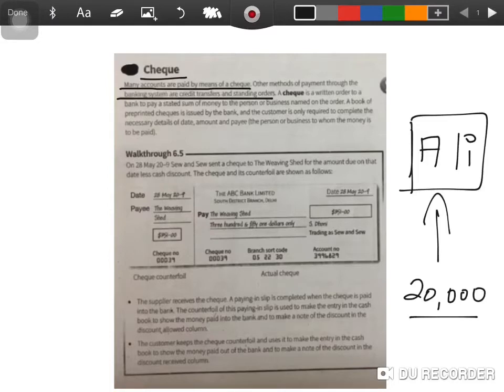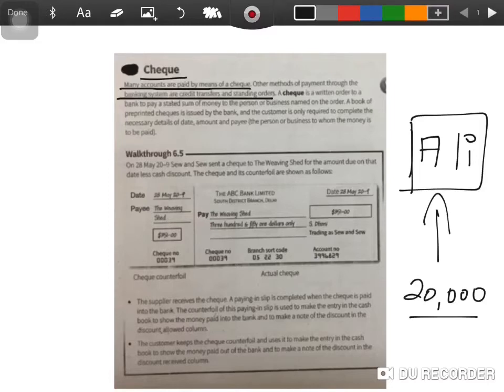Now, other payment methods through the banking system can include credit transfers. So I can pay Mr. Ali through an online transfer. I can use internet banking, or in today's world, you have all these applications developed by the banks. You can use any of those methods and transfer money to anyone's bank account. So I can transfer 20,000 to Mr. Ali's account without even using a check.